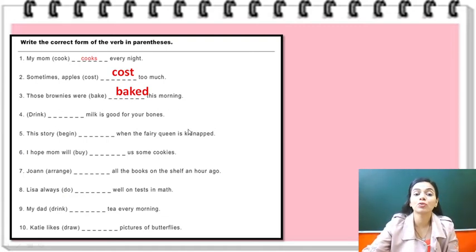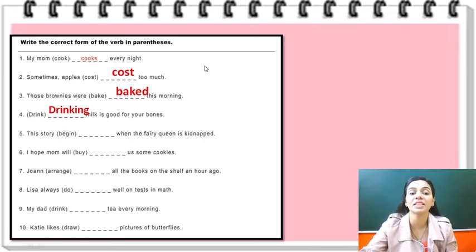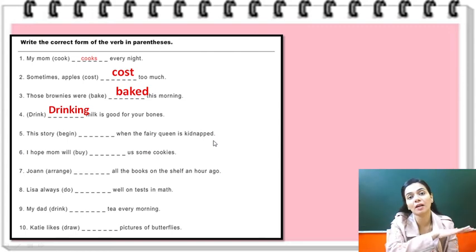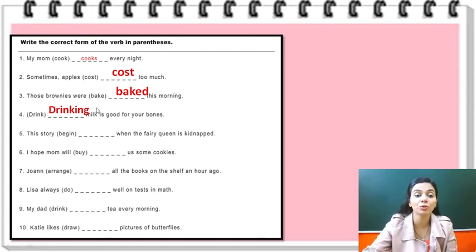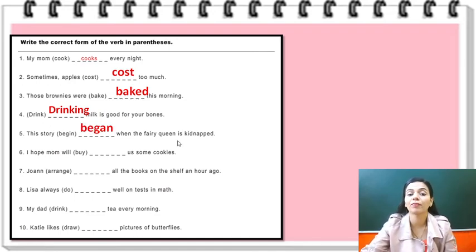The action has already been completed. Dash milk is good for your bones. So drink. It will be drinking milk, because every day we need to drink. So here we have, drinking milk is good for your bones. This story dash when the fairy queen is kidnapped. Now you can see this verb is in the second form, that is, the action has been completed already. So we need to use the second form of begin also. So this story began when the fairy queen was kidnapped.